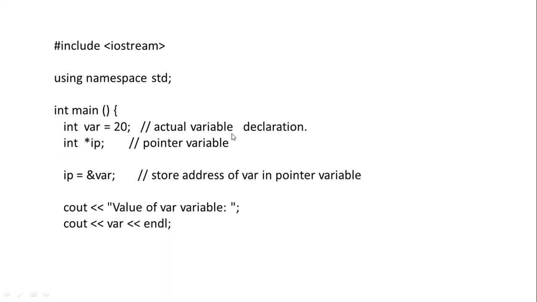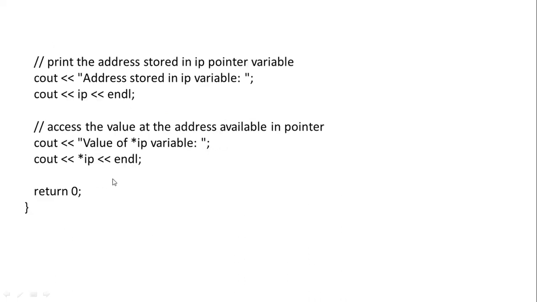Now IP is equal to the address of var, right? Now we have to print the address stored in the IP pointer variable. For that, in order to find the address stored in IP, we simply call cout IP and endl. And if we have to access the value at the address available in the pointer, we should not write IP but *IP. The *IP is used to access the value at the address available in the pointer. IP is the pointer variable and it contains the address. But if we have to access the value at that address, we have to write cout along with *IP.